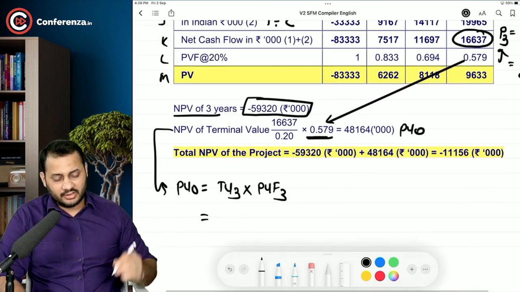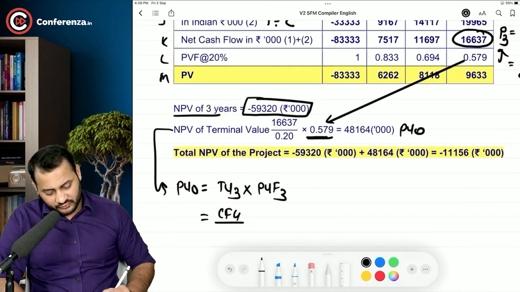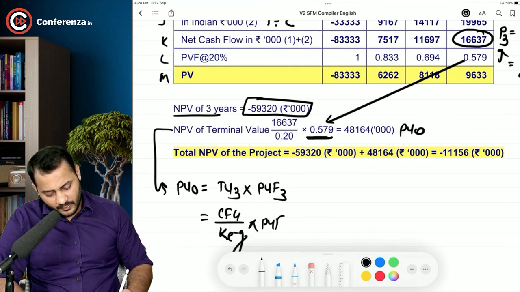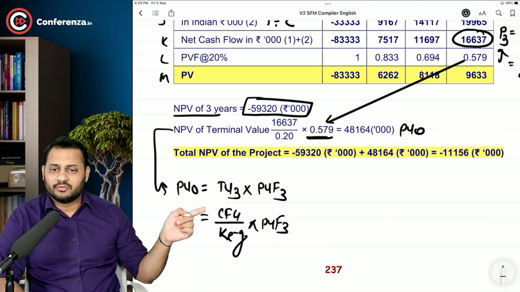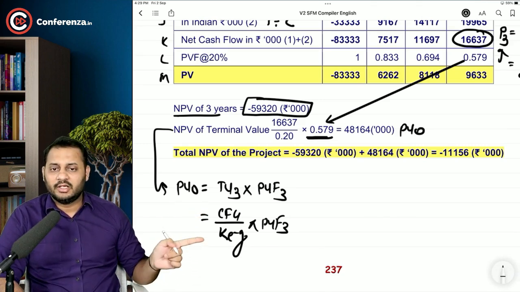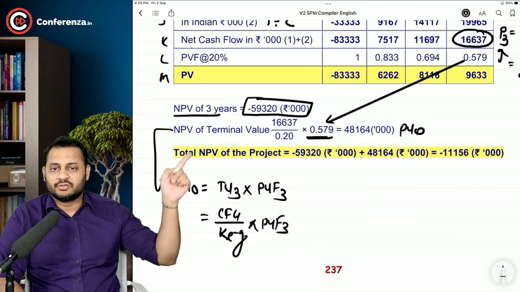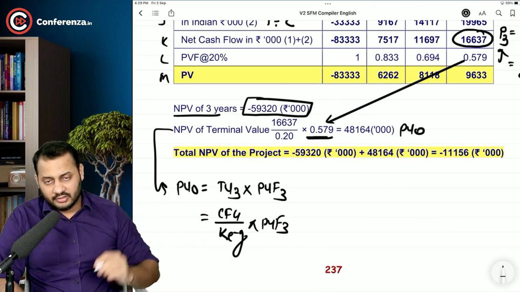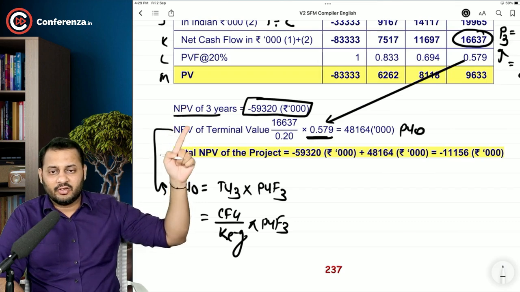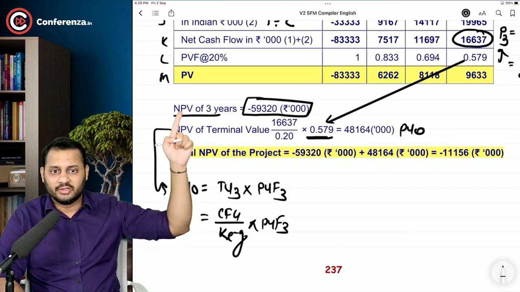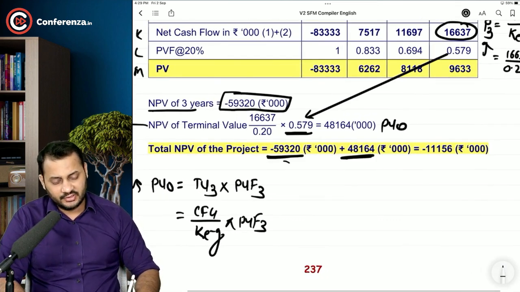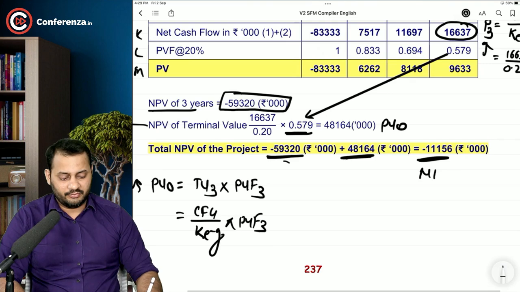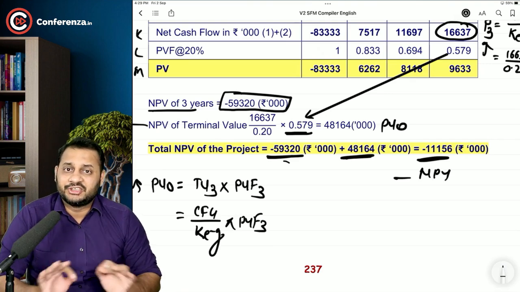And how to calculate the terminal value? It's a cash flow for year 4 divided by cost of equity minus growth into present value factor for third year. Growth was 0. Third year cash flow was continued for the fourth year as well, and cost of equity 20%. So this is how we calculated. All the years or the entire life of the company is covered under both the cash flows. We can total it and still we will get a negative NPV. And that's why we will reject the project.